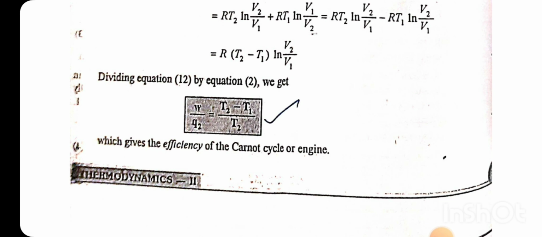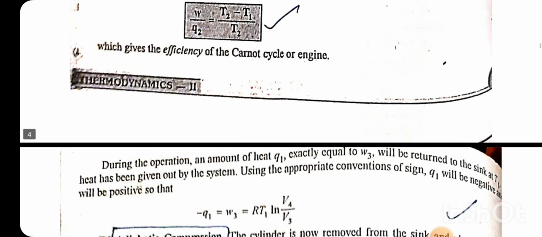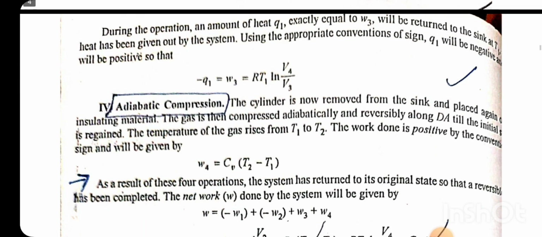Dividing equation 12 by Q2, we get (T2 minus T1) by T2, which gives the efficiency of the Carnot cycle or engine. During the operation, an amount of heat Q1 exactly equal to W3 will be returned to the sink. Heat has been given out by the system, so using the appropriate convention, minus Q1 is equal to W3, which is equal to RT1 ln V4 by V3.